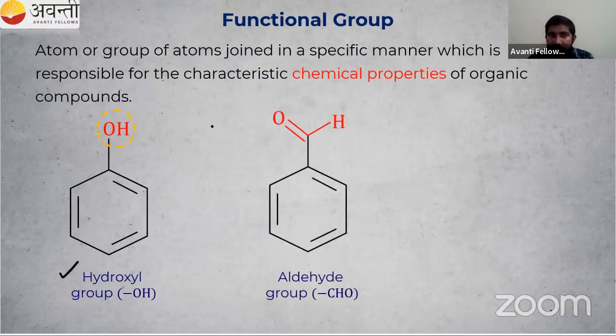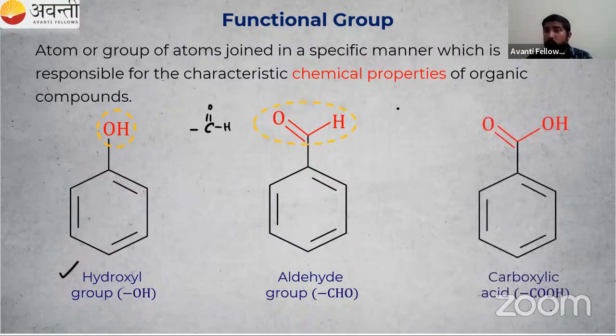The second one is C double bond O, with H, attached to benzene. This group is known as the aldehyde group. That is also a functional group, and it decides the chemical properties of this organic compound. Third one, we have the carboxylic acid group, C double bond O with OH, which I can write as COOH. It also determines many chemical properties. So these are different functional groups. This is just a beginning. Okay, part 2 is waiting for you.